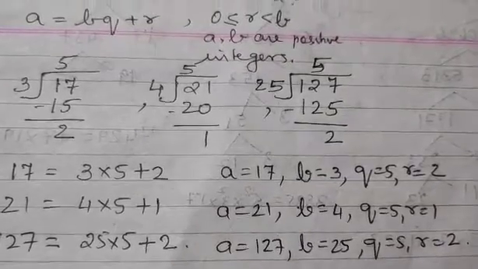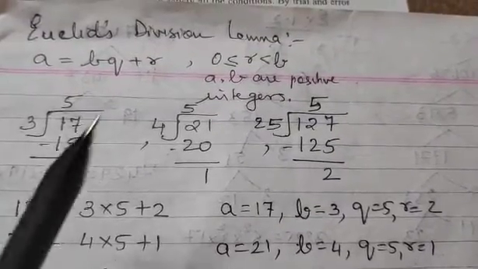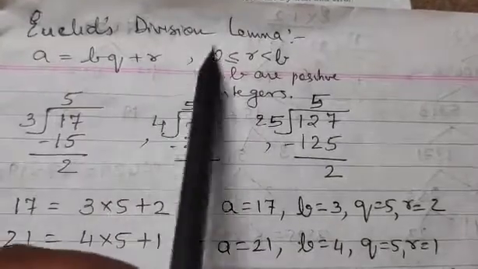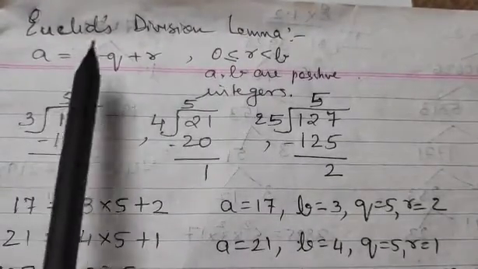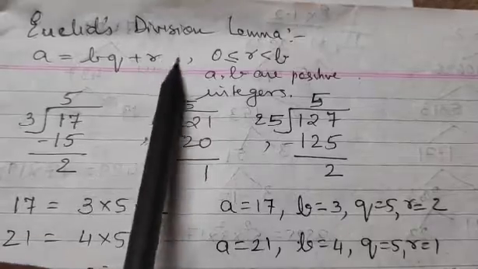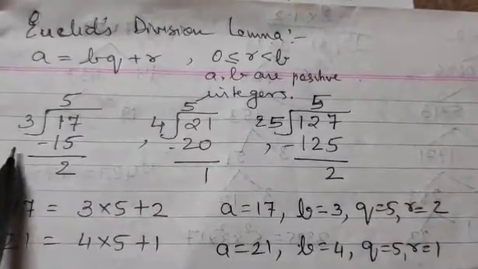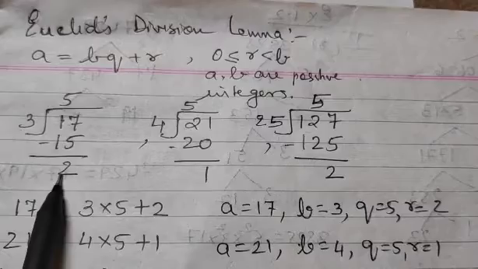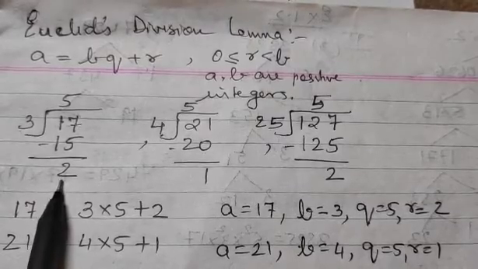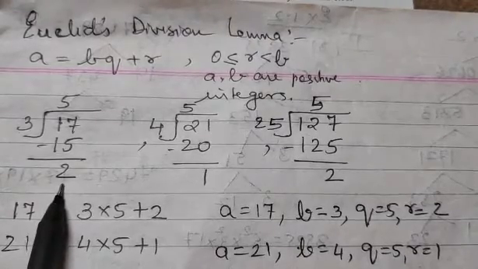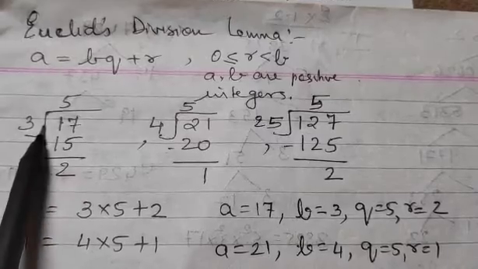Now this is nothing but what I have written earlier. It is referred to as Euclid's division lemma, where a = bq + r and the remainder will always be less than the divisor. See, divisor is 3, remainder can be 2. It can be 1 also and 0 also, but here the remainder is 2. It cannot be greater than the divisor.